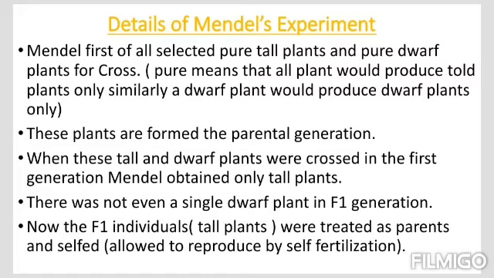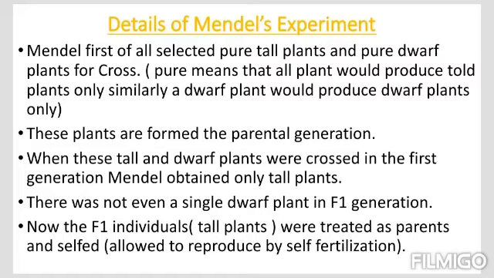And the parental generation features are that one of them is completely pure tall, the other is pure dwarf. And what he saw is that in the F1 generation all the offspring are completely tall for the characteristic height. There is not a single dwarf plant he obtained in the F1 generation. So what he is observing is that in the parents, one of the parents is dwarf, but still when he allowed these tall plants to cross pollinate with dwarf plants, in the F1 generation he is not getting even a single dwarf plant.